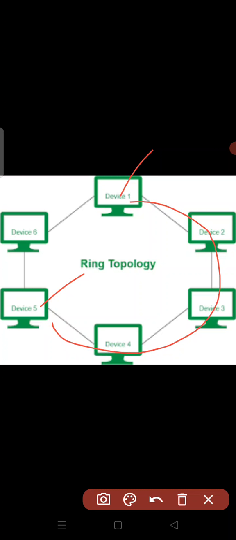To send data to a distant node on a ring, it passes through many intermediate nodes to reach its final destination. If device 1 wants to send signals to device 5, it has to reach through device 2, device 3, device 4, and so on. So it needs a lot of traveling time. Data traveling time is needed here in ring topology.